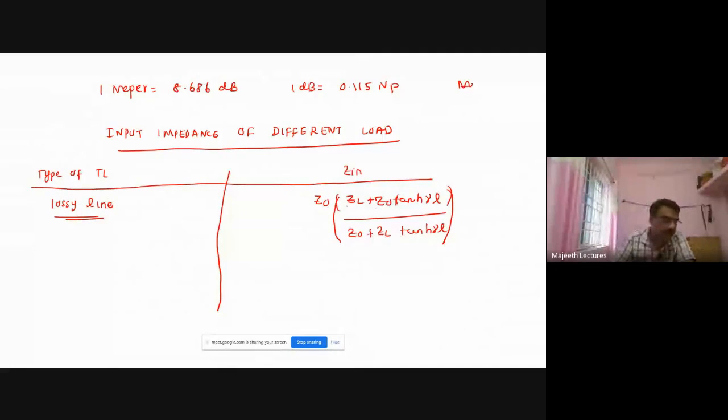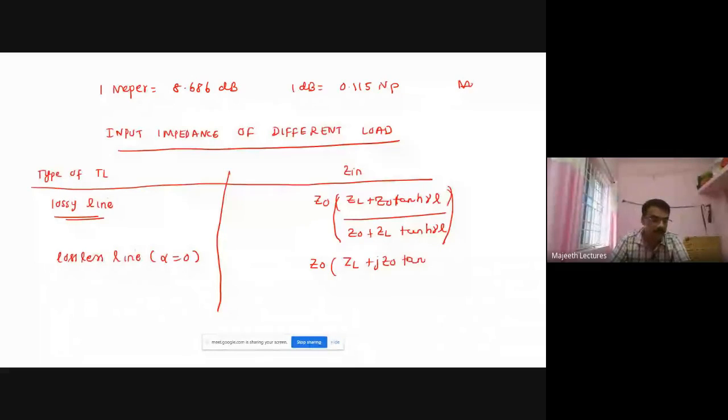For a lossless transmission line, what is a lossless line? Where attenuation is 0. Just now only we have studied. For that, Zin is equal to Z naught into ZL plus jZ naught tan beta L divided by Z naught plus jZL tan beta L. Fine.